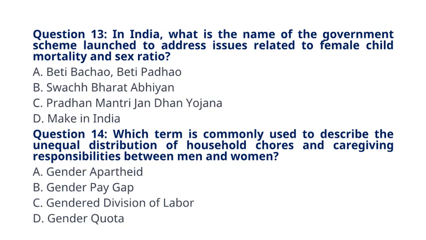Question 14. Which term is commonly used to describe the unequal distribution of household chores and caregiving responsibilities between men and women? A. Gender apartheid. B. Gender pay gap. C. Gender division of labor. D. Gender quota. The correct answer to question 14 is option C, Gender division of labor. Explanation: Gender division of labor refers to the traditional allocation of household responsibilities based on gender.